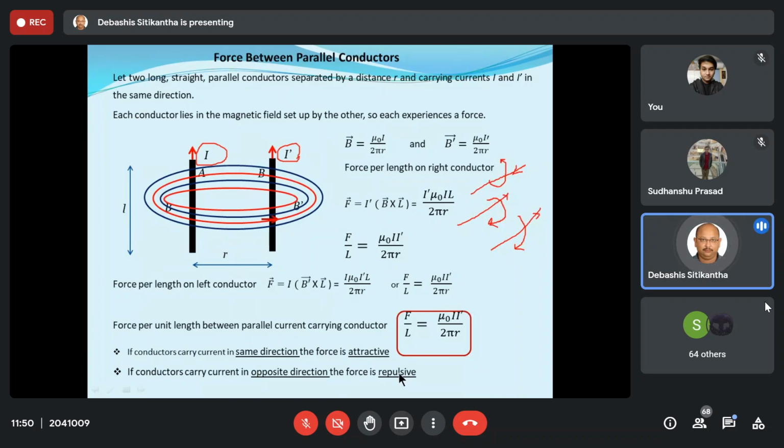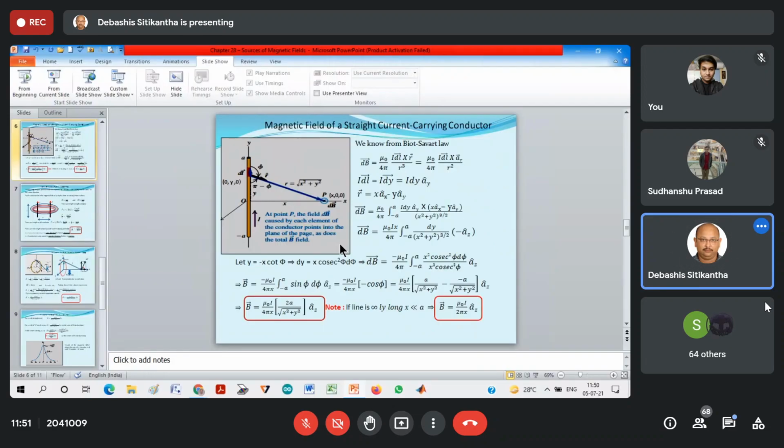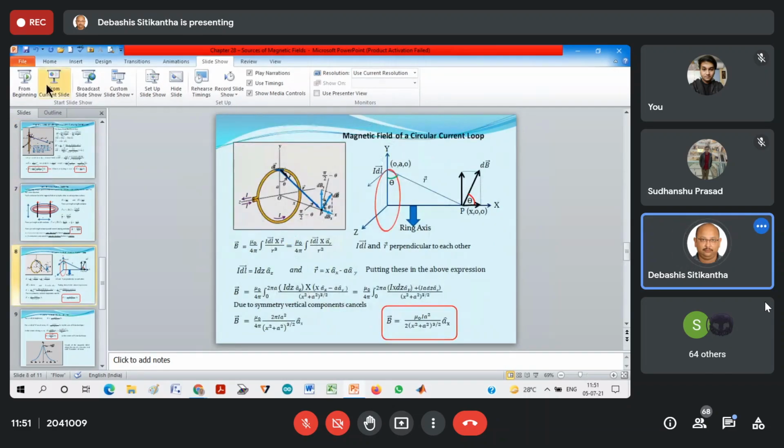Now there is a statement, if you can just remember it: if the conductors carry current in the same direction, the force is attractive. If the conductors carry current in opposite directions, the force is repulsive. This is a very common thing you already know from your school days. Now let us move on to the next slide.